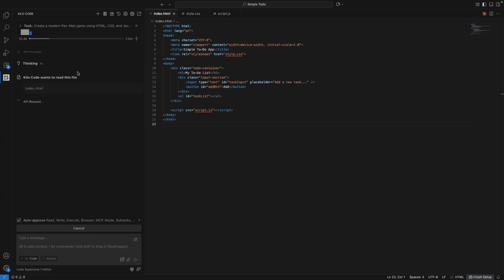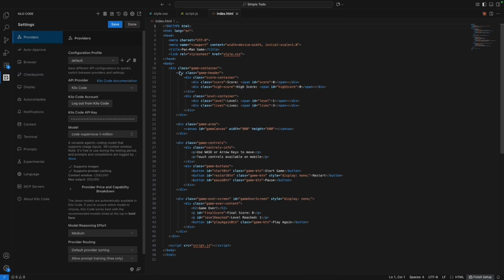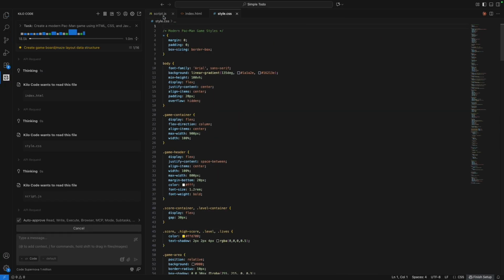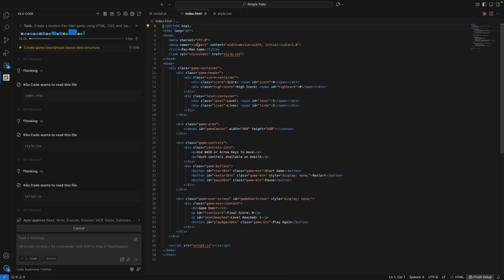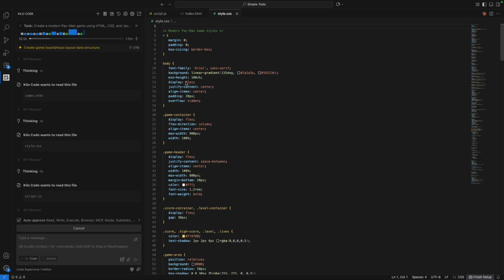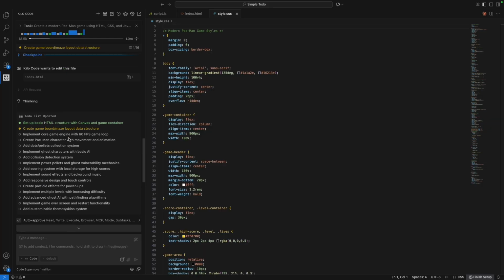As of now, I'm using a free LLM that's available for coding, and it's called Supernova. It has about 1 million tokens for free or something. Let's see, I'm not sure how good the performance of this is. Right. So it created this script.js file, then we have the index.html file and the style.css. All these three files are created by Kilo Code.